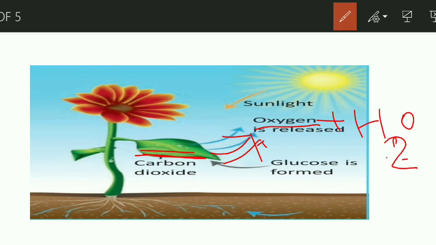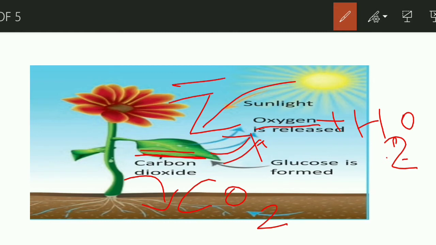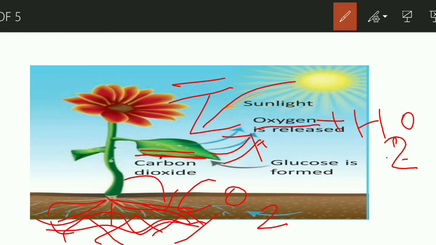Now here it traps the sunlight coming from the sun. It takes carbon dioxide. Who takes it? The plant takes the carbon dioxide present in the atmosphere, and the plant takes water from where? From the soil. It takes water and minerals from there. Okay, so it's all clear till now.